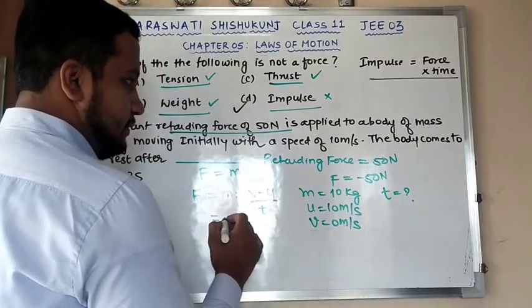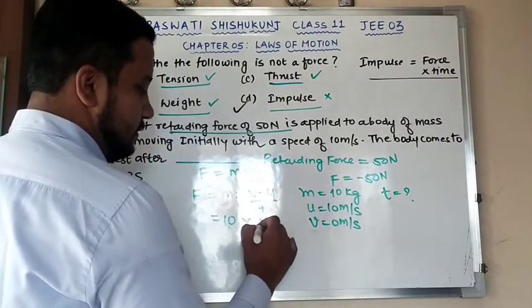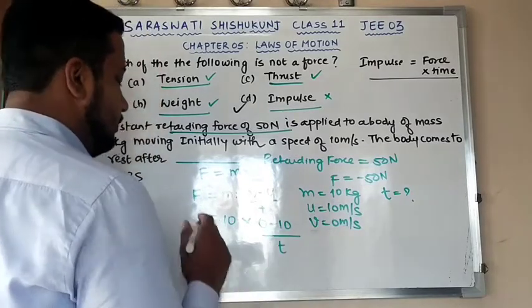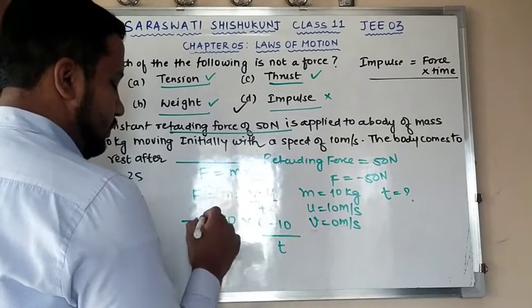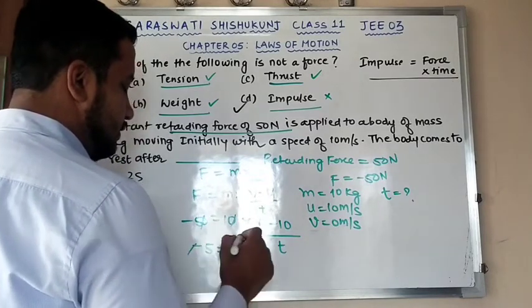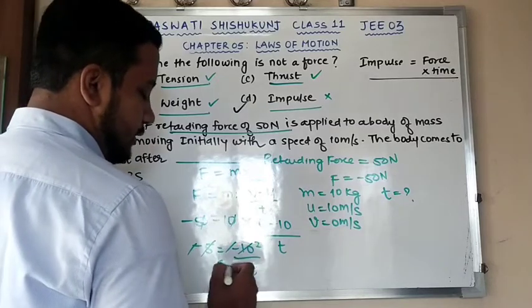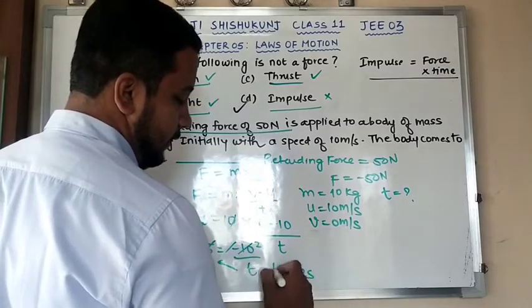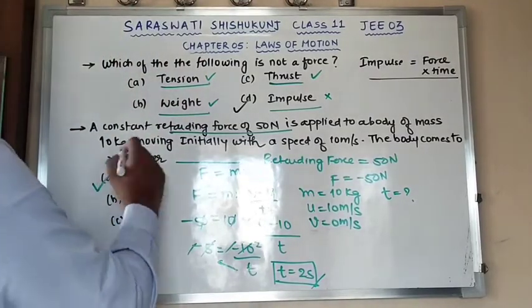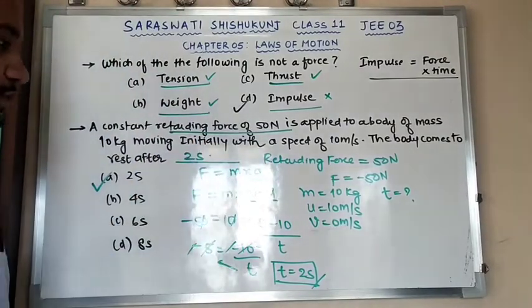Mass is 10 kg, final velocity is 0, initial is 10, time period I need to calculate, force is minus 50. So the 0s cancel, so minus 5 is equal to minus 10 divided by t, minus minus cut, t is 2. So your answer for time is 2 seconds. That is 2 seconds. So I can get the answer A, that is, after 2 seconds it is going to stop.